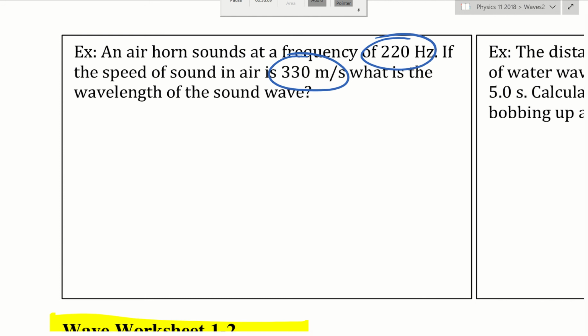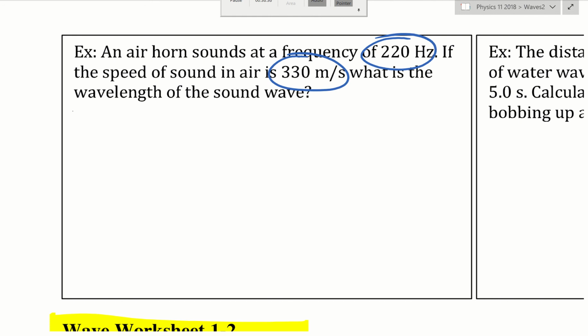Now remember, that's because it changes. It depends on the temperature of the day. So this number is actually on a very cold day. Later on we'll learn that equation, but for now, just know that the lower the air temperature, the slower the speed of sound is. So this is like a below-freezing, zero degrees Celsius day. That's why the speed of sound is slower.